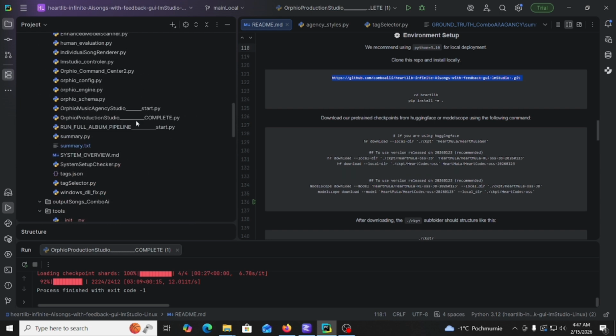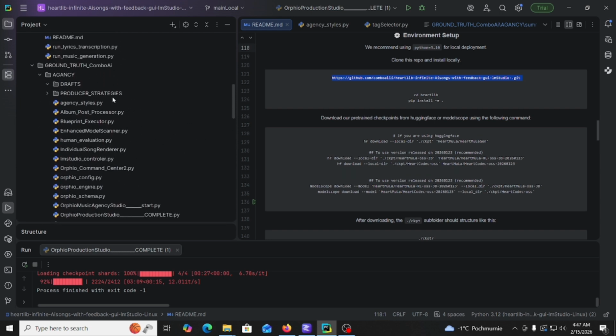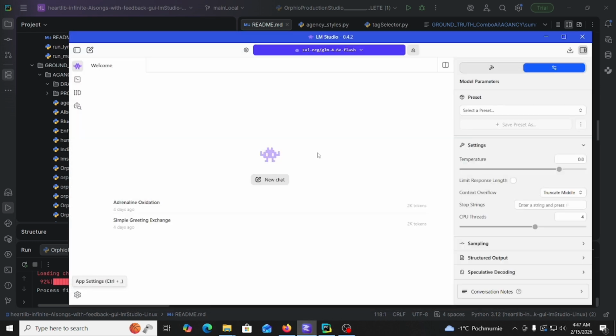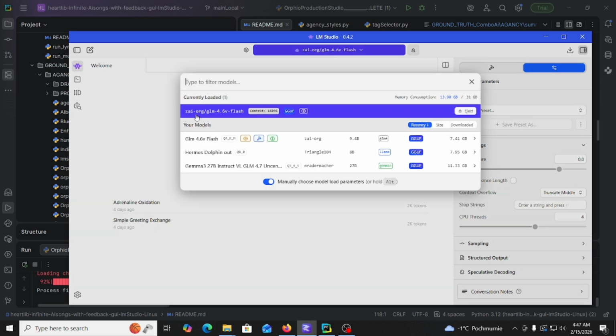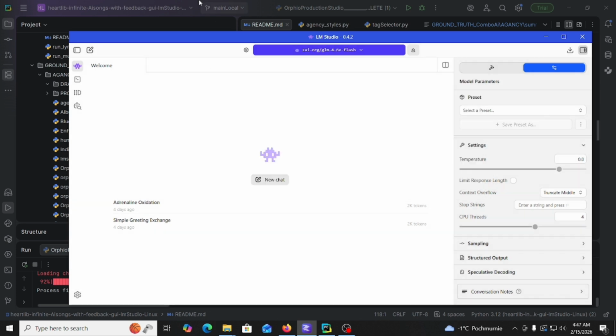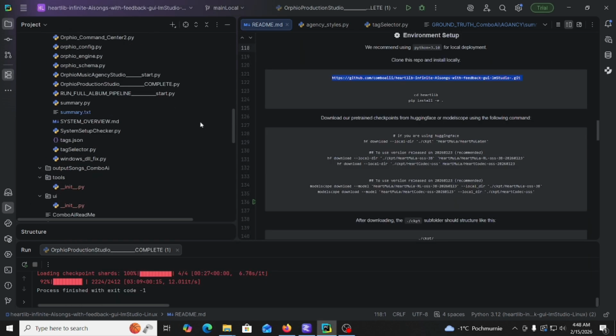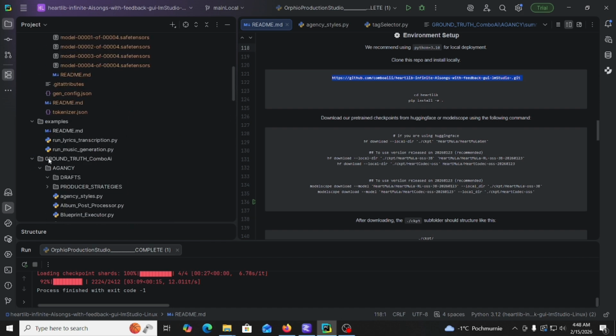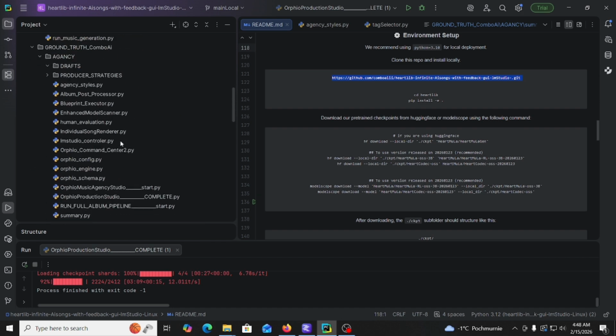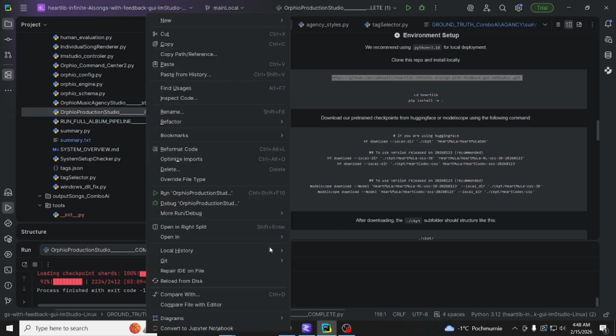this fork contains files that allow you to connect this system to LM Studio. So you need to download LM Studio, then you need to download a specific language model for your lyrics generation. I'm using this one. You can use any other. And then we go into a file, the AI agency file, and you can launch this.